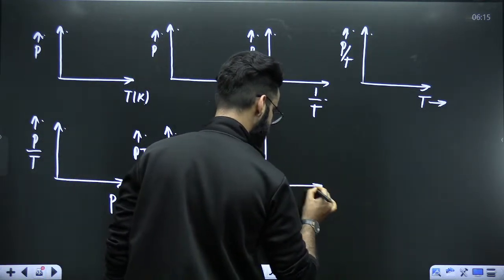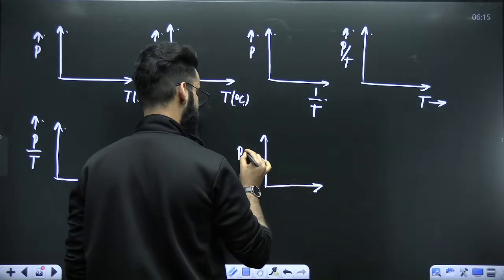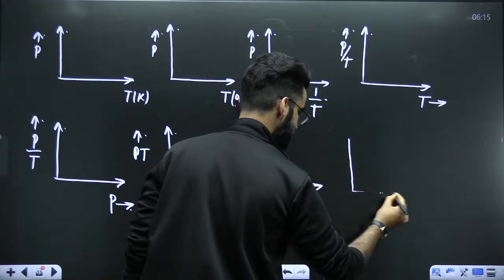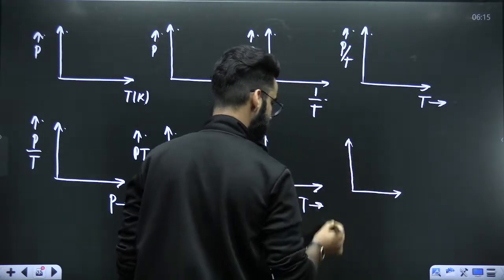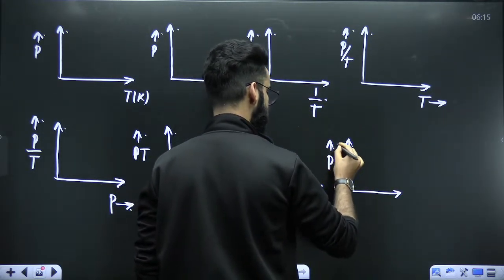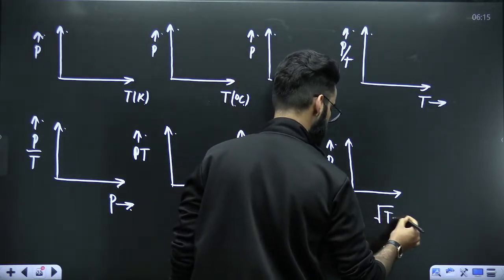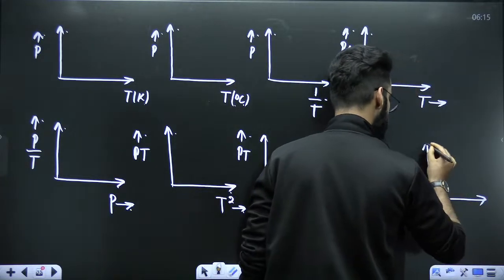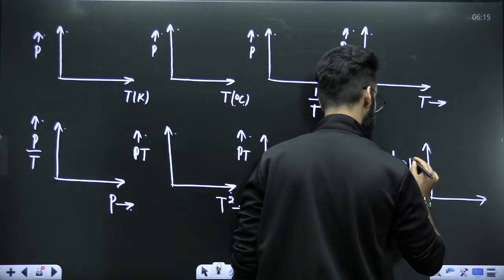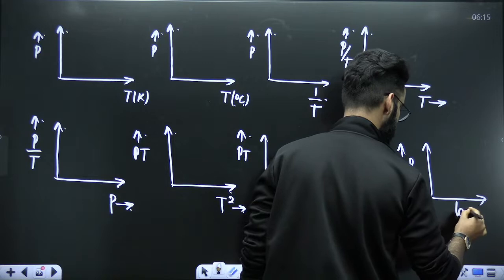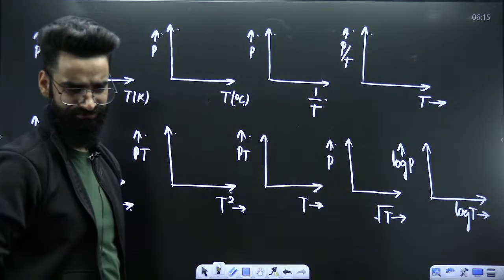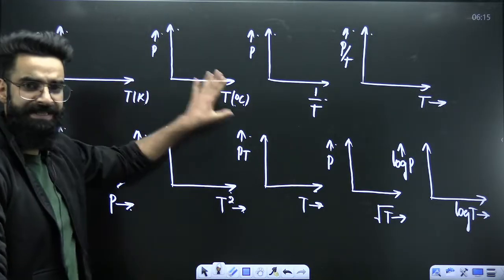Then you have got PT versus T. Then you have got P versus root T, right? And at the end, I'm making log P versus log T. Well, we can make one exponential graph as well, but leave that aside. Okay, all these graphs we have formed.